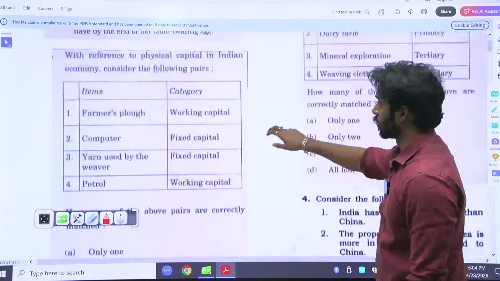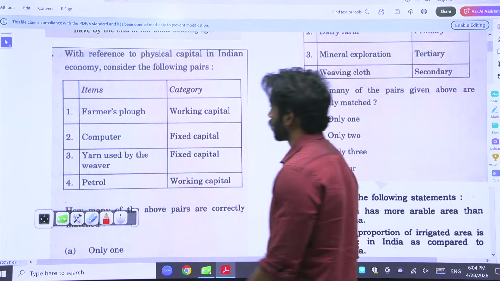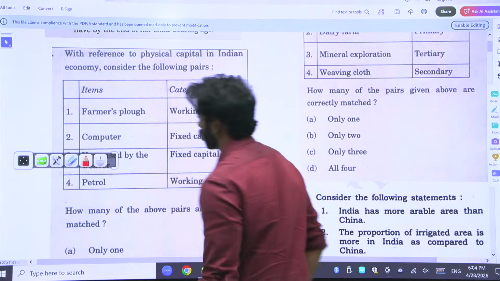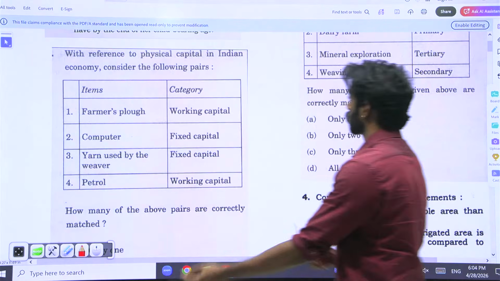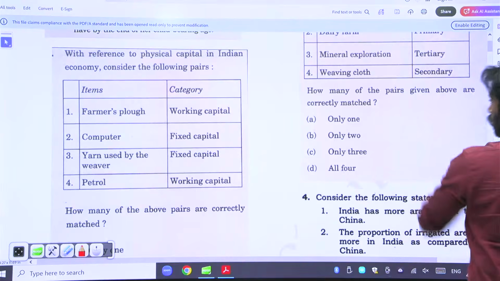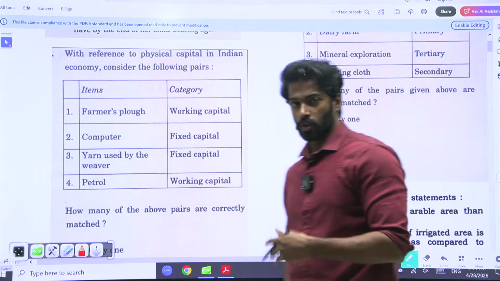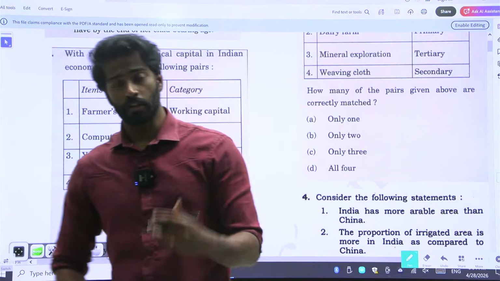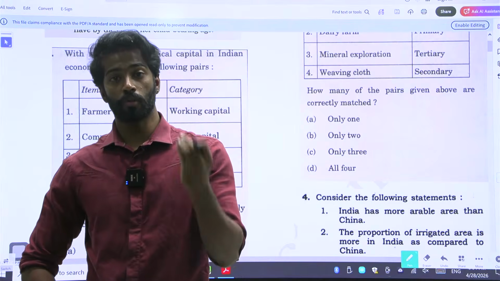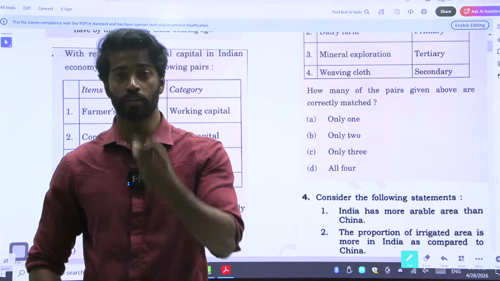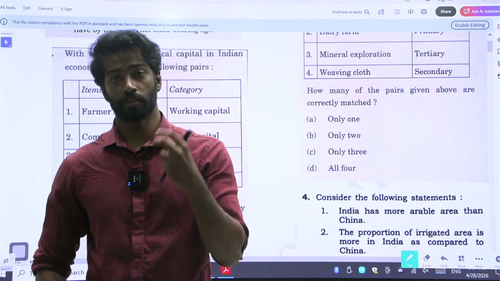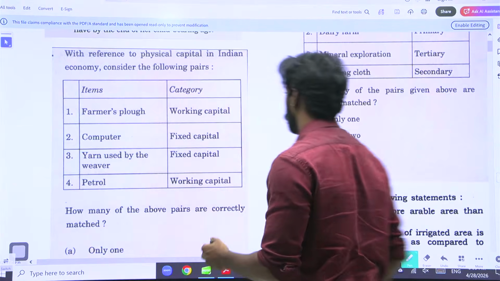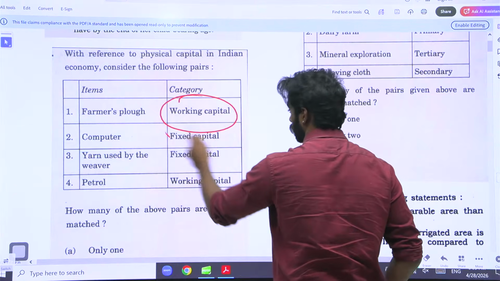Next, we have: with reference to physical capital in the Indian economy, consider the following. In order to answer these kinds of questions, you need to have some knowledge. As I've told you, the elimination techniques do not work standalone. They work along with knowledge or common sense. For this elimination technique to work, you need the knowledge of what working capital is and what fixed capital is.